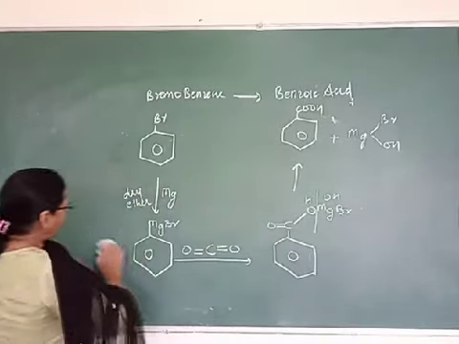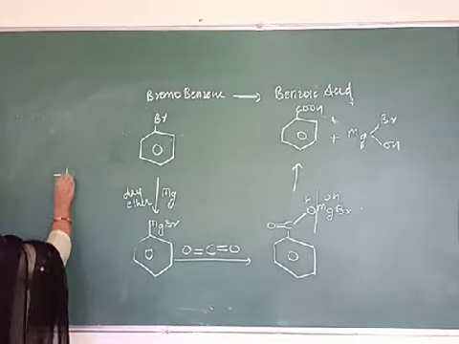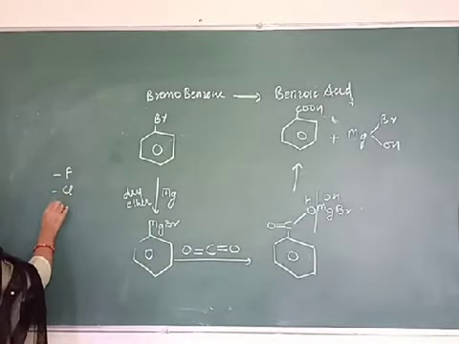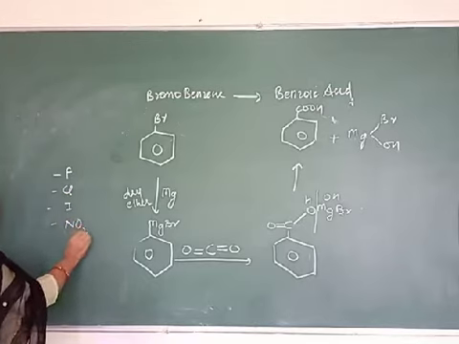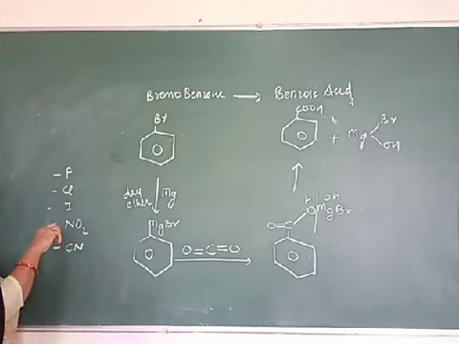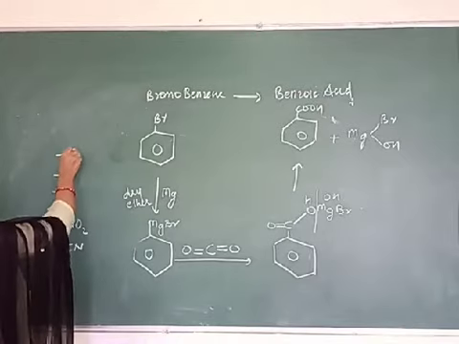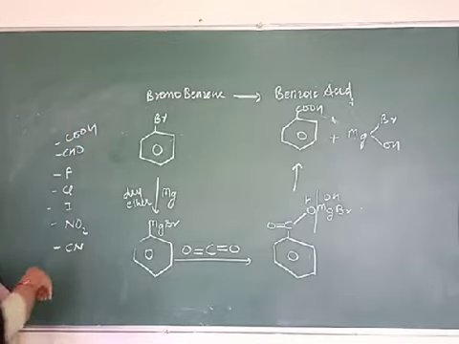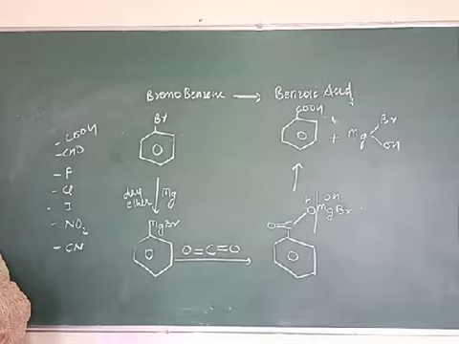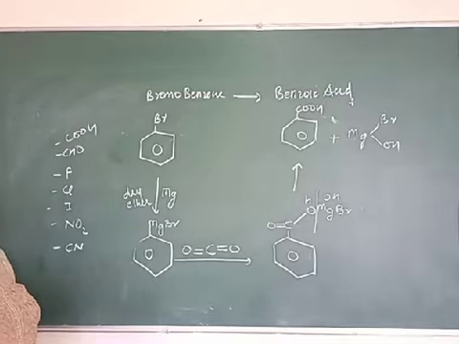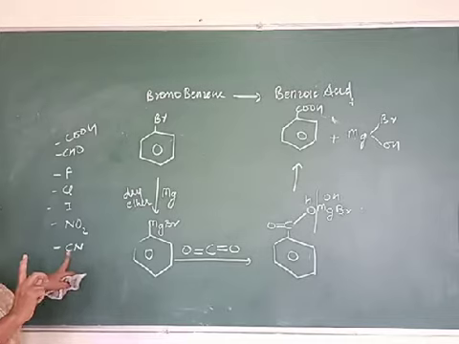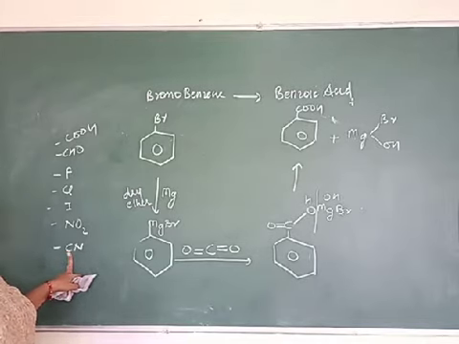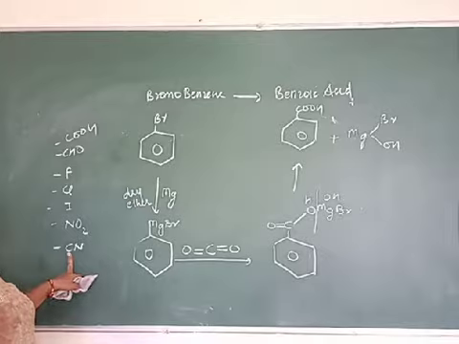So what are electron withdrawing groups? Electron withdrawing groups are fluoro, chloro, iodo, nitro, cyano, which have minus I effect, the CHO group, and the COOH group. These all are minus I. They all are electron withdrawing. Electron releasing groups are methyl, ethyl, isopropyl, tertiary butyl. So if electron releasing groups are attached, the acid will be weaker. If electron withdrawing groups are there, the acid will be stronger. So keeping this in mind, we will do the questions which are given here.